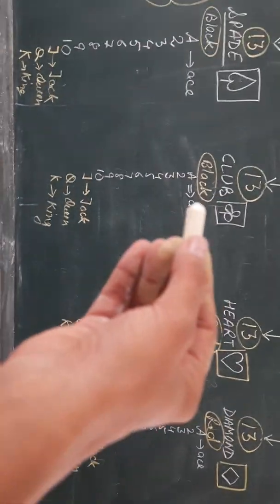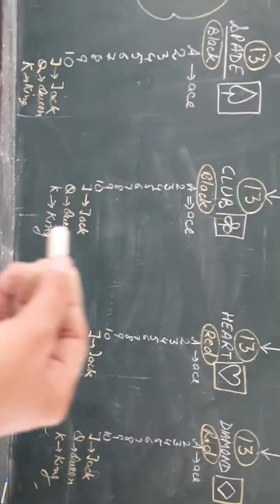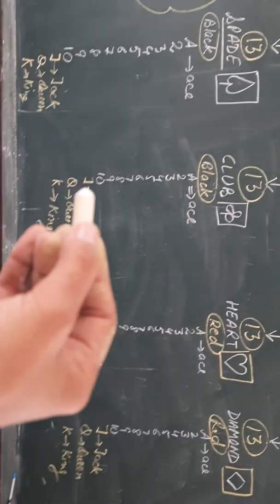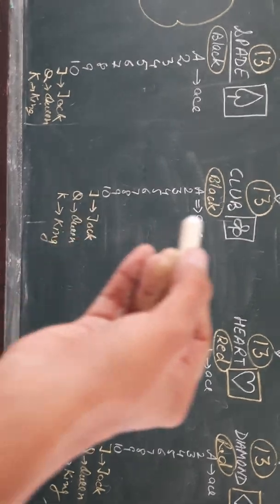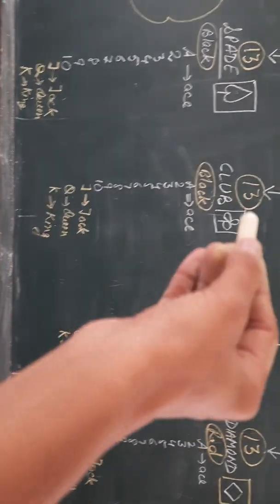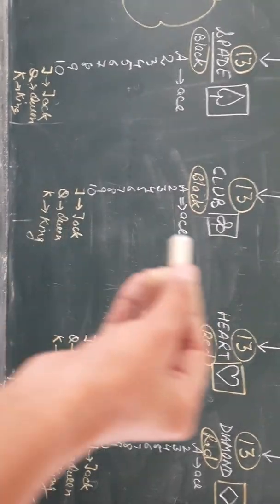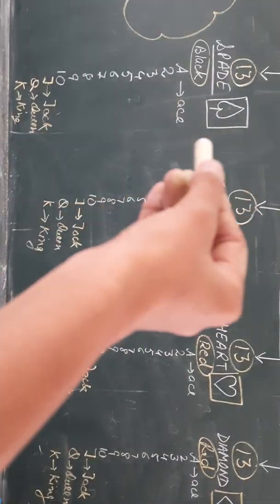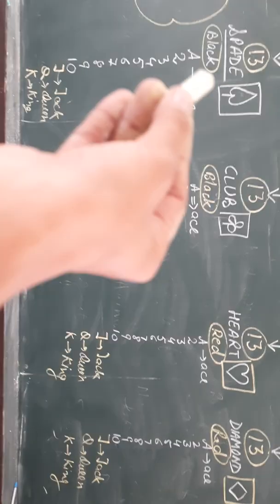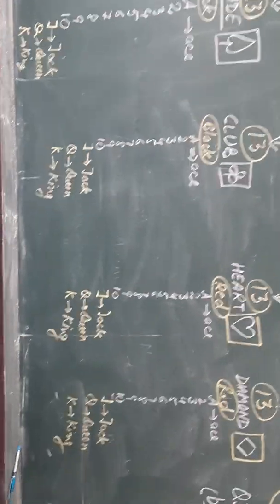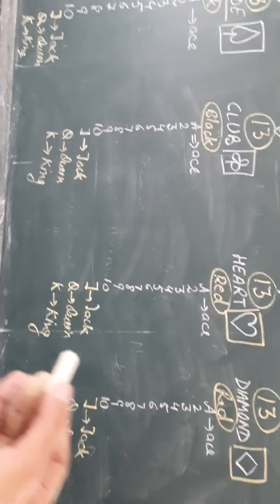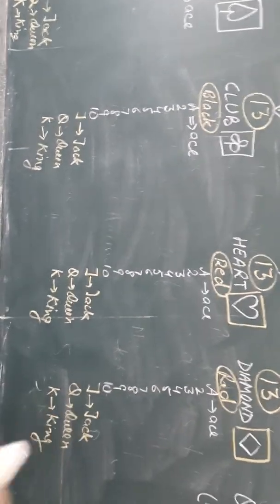Similarly, the second category, club, has the similar 13 cards. Ace, 2, 3, 4, 5, 6, 7, 8, 9, 10. Then a jack of club is there, on which this symbol will be drawn. On all these cards the club symbol will be drawn. On all these cards the spade symbol will be drawn, this leaf. Then again heart has the similar 13 cards. Diamond has similar 13 cards.